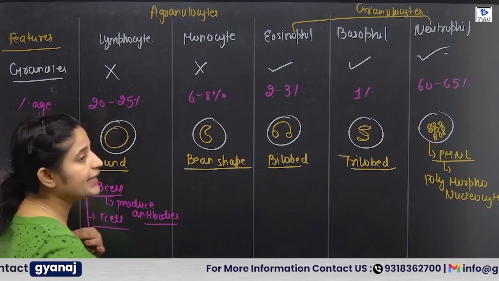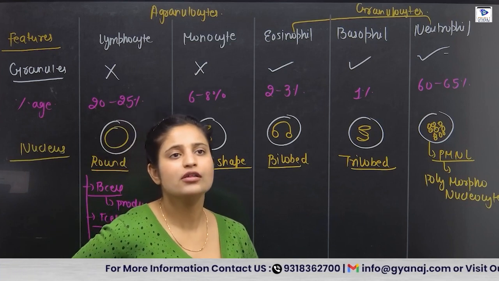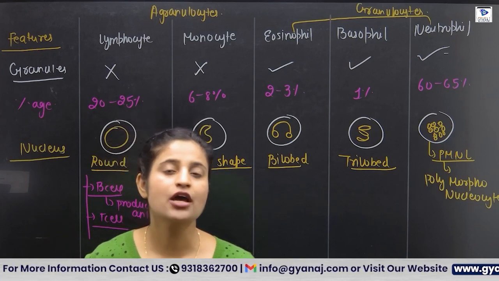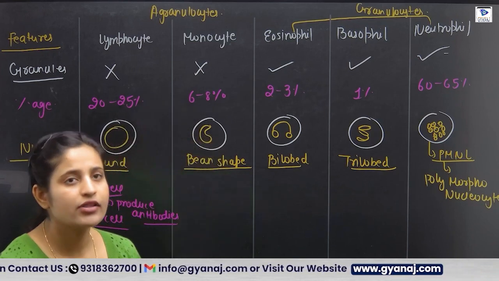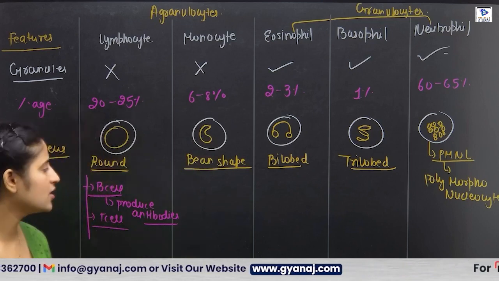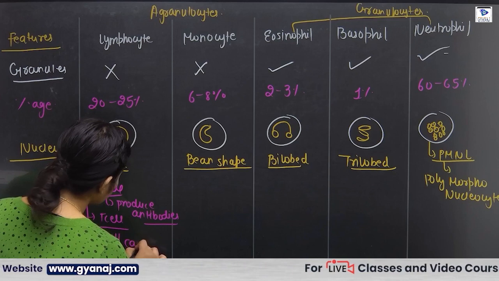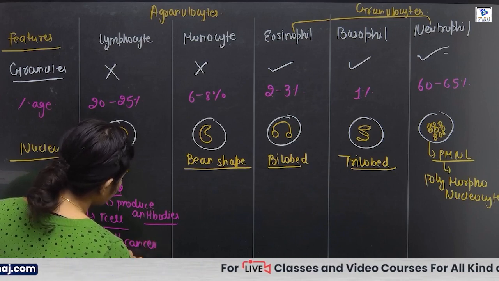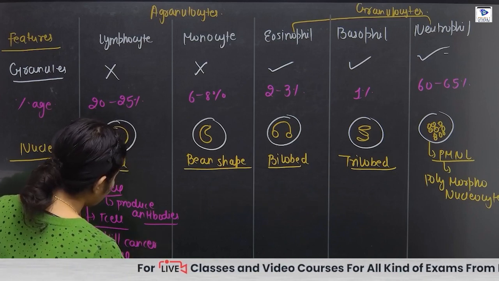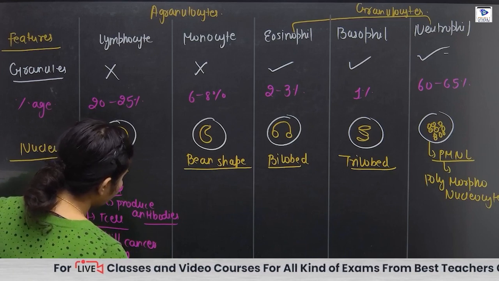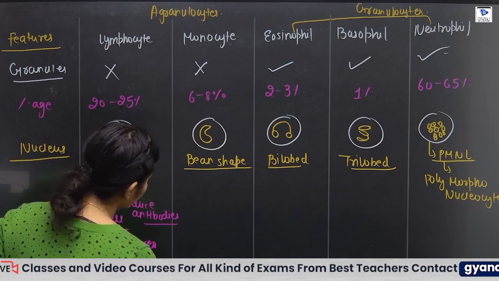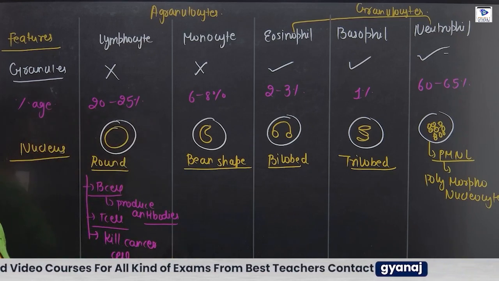Next, come to the T cell. T cells are responsible for graft rejection, and they are responsible to kill the cancer cell. The function of T cell, they kill cancer cell, and they are also responsible for graft rejection.